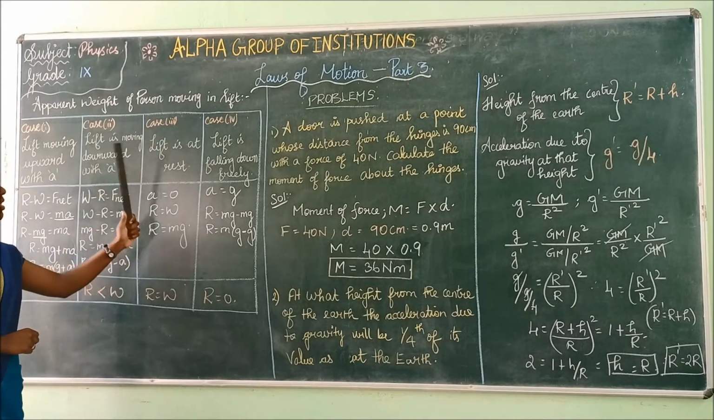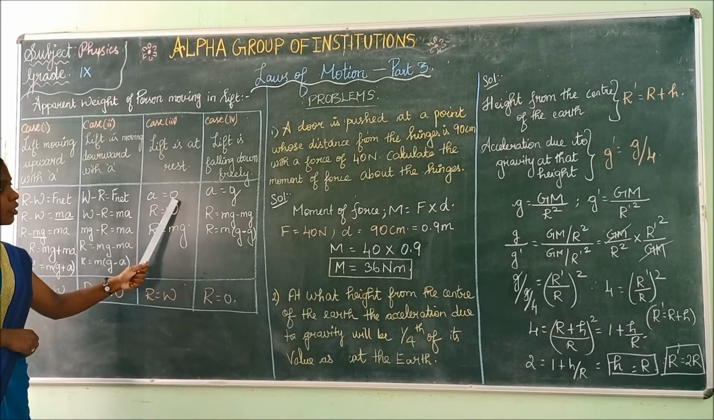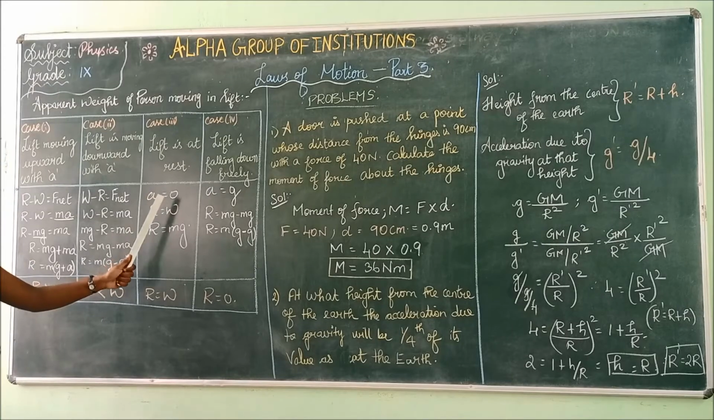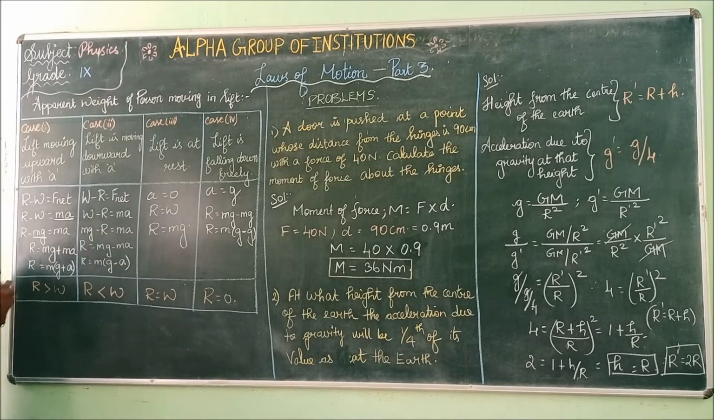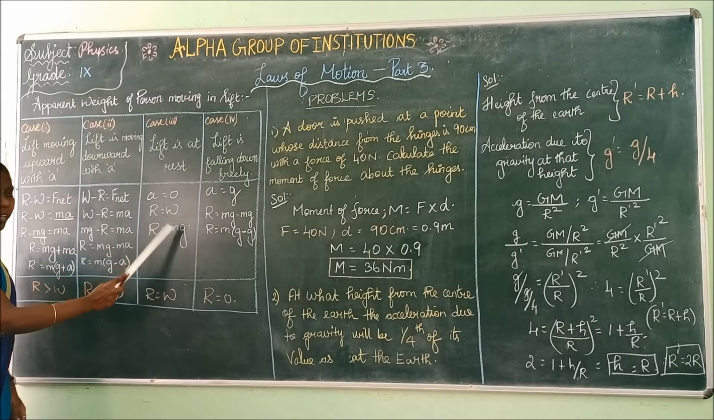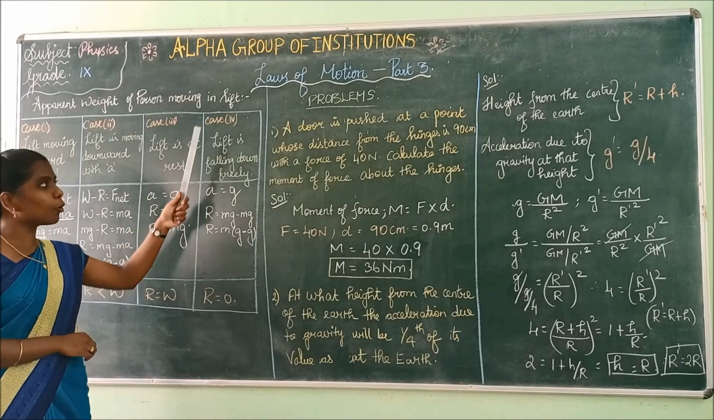In this third case, the lift is at rest. When the lift is at rest, the acceleration is 0. So apparent weight is equal to the actual weight. Now substitute the value of actual weight mg. R is equal to mg. Apparent weight and actual weight are equal when the lift is at rest. Now we shall see the fourth case.